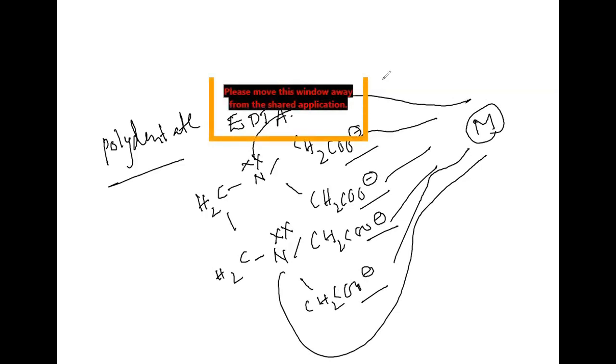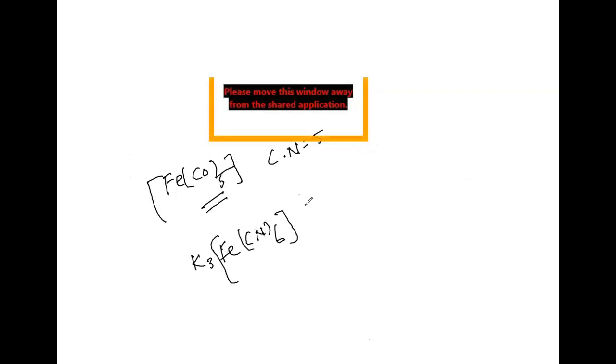Now we can see the coordination number. What is the coordination number? Suppose you take Fe(CO)5. What is the coordination number of iron? The number of ligands attached to a given metal atom is called its coordination number. In the case of Fe(CO)5, the coordination number is 5. And if you take K3[Fe(CN)6], here the coordination number is 6.